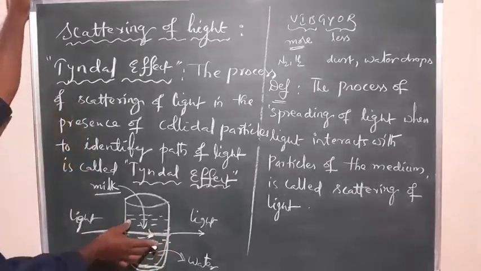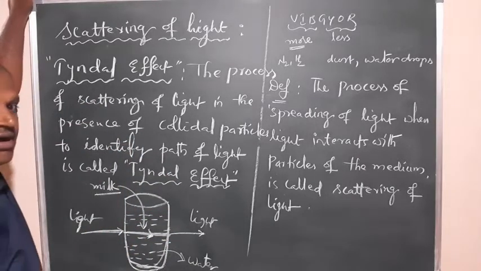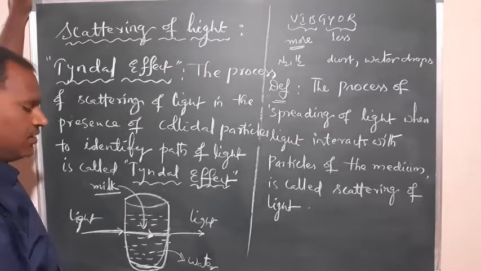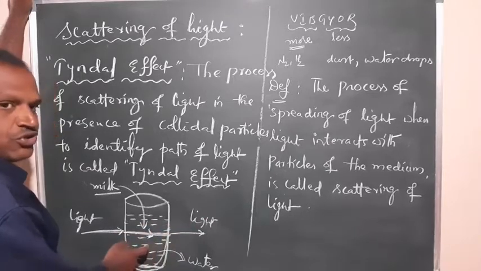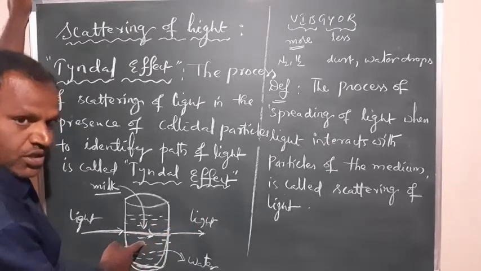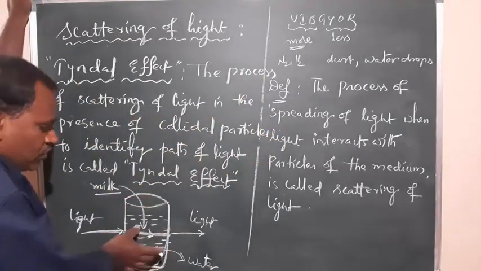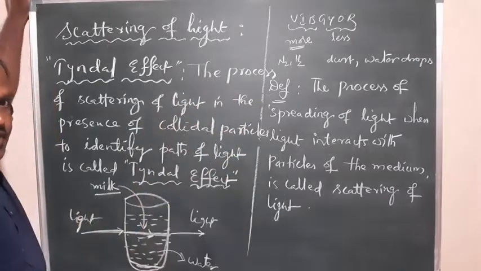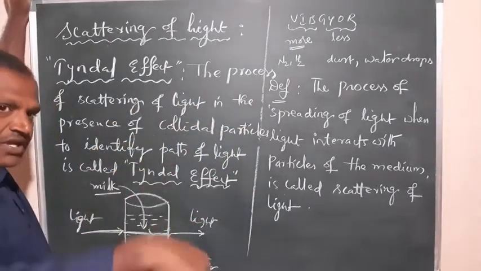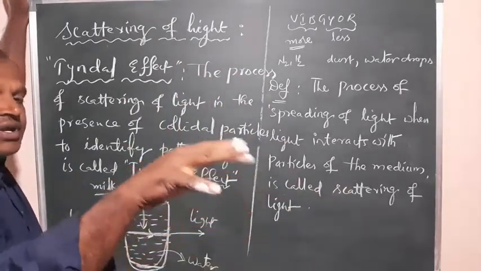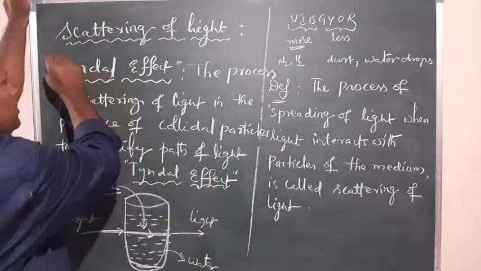Why is it making that path of light? Because the colloidal particles are there, so there is a rearrangement of the intensity of that light, and you can see this path of light within this solution. Which solution? Colloidal solution, where colloidal particles are there. Because of that we are seeing the path of light, right? If the colloidal solution is not there, we cannot see the path of light. Whether that light is passing or not, it is passing, but we are not seeing the path, isn't it? So to see the path of light, there is a requirement of colloidal solution, which was observed by Tyndall, and the process is called the Tyndall effect.